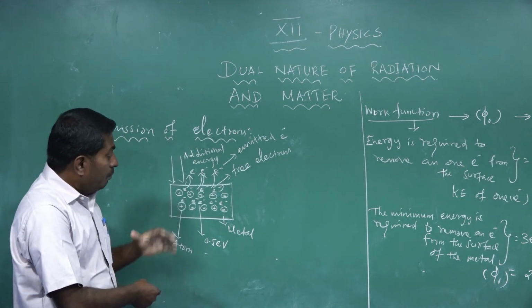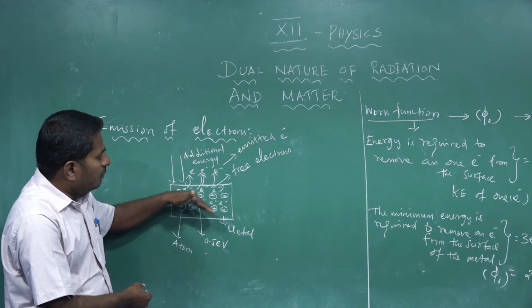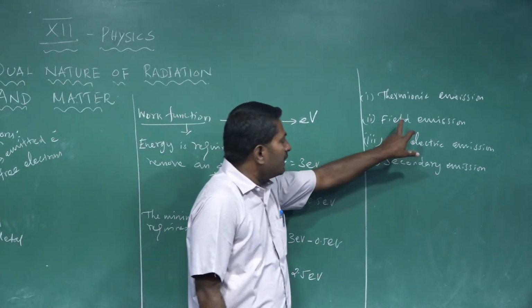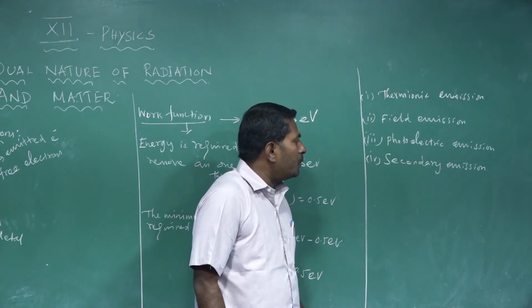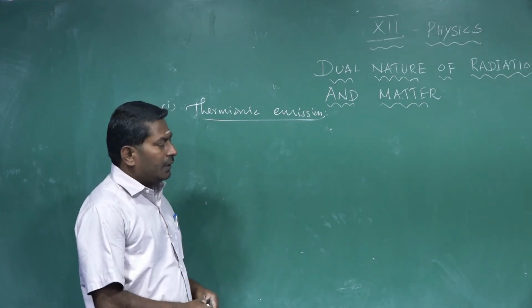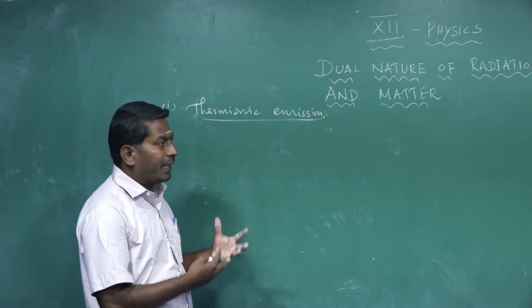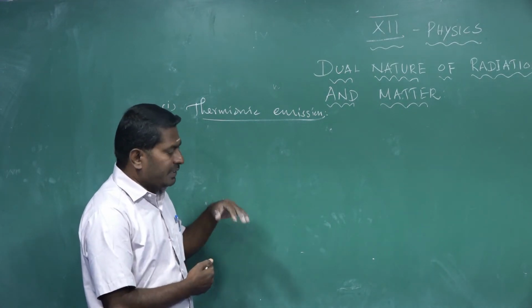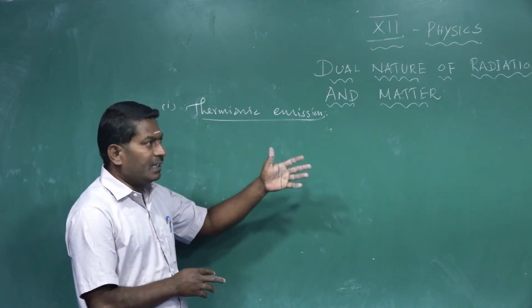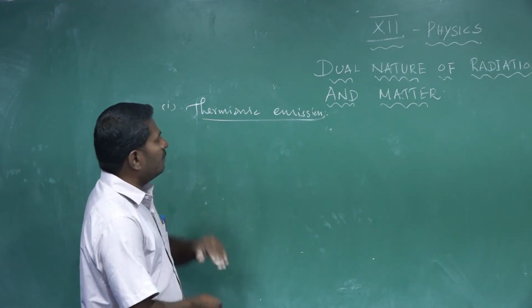Based on this energy received by the metal, the emission of electrons has 4 categories: thermionic emission, field emission, photoelectric emission, and secondary emission. First, we are going to see thermionic emission.